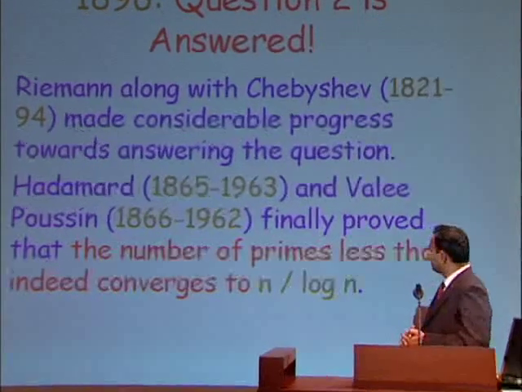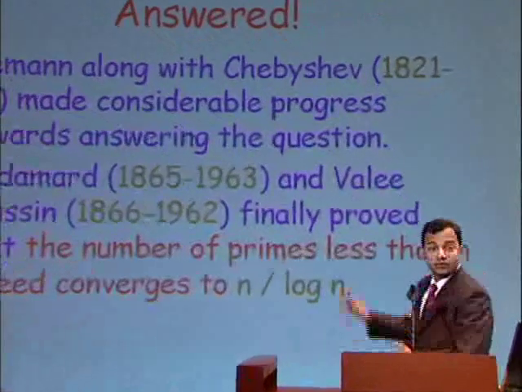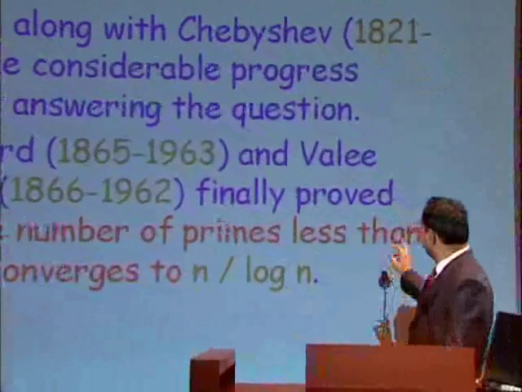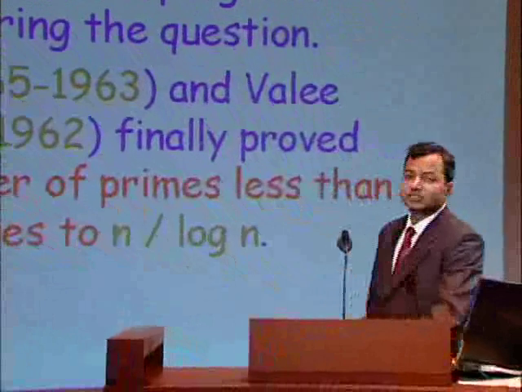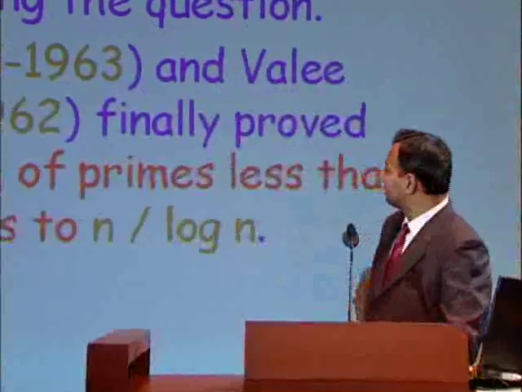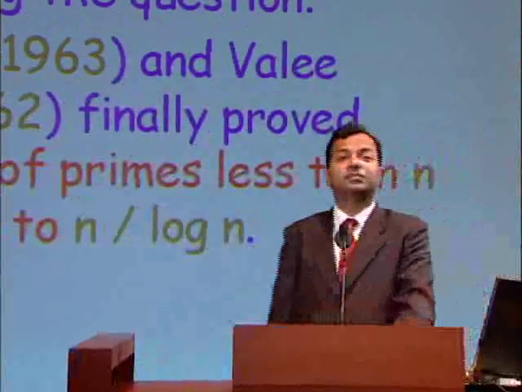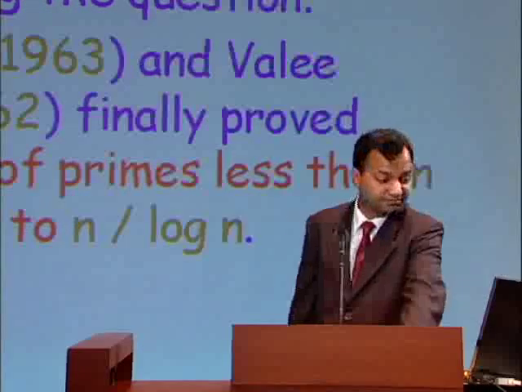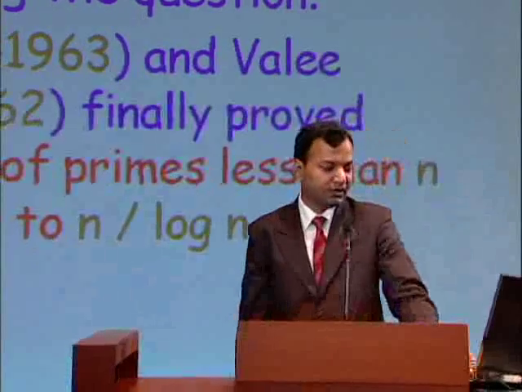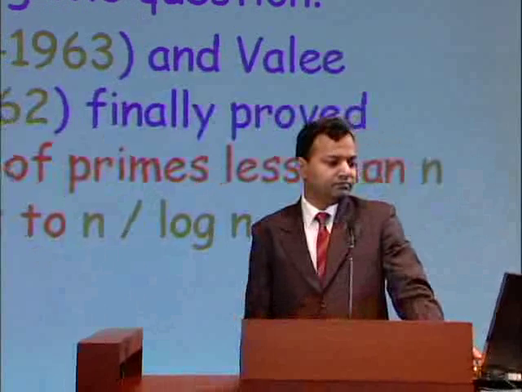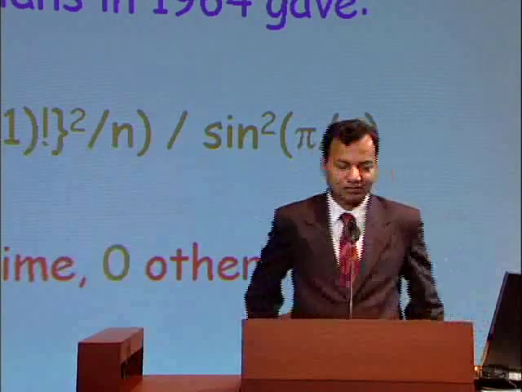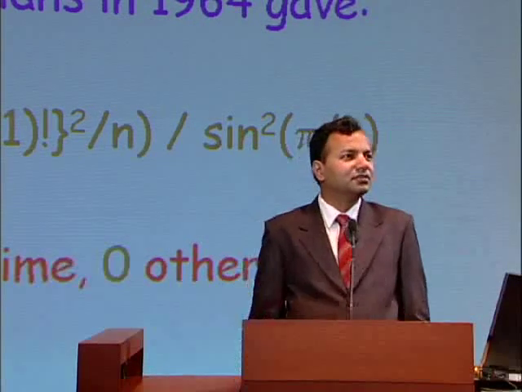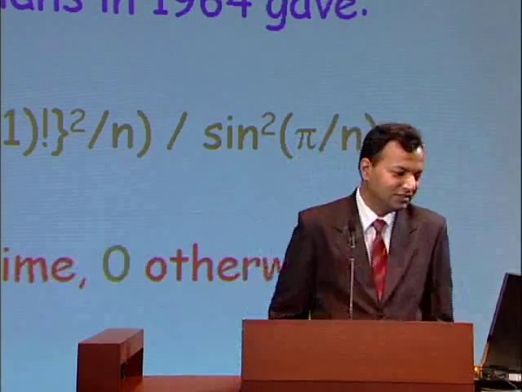Hadamard and de la Vallée Poussin, I'm not sure about the pronunciation, independently proved that the number of primes less than n converges to n over log n, which was conjectured by Gauss and Legendre. So we have answered question 2 as well, but it took a long time. It took about 2000 years to answer that.